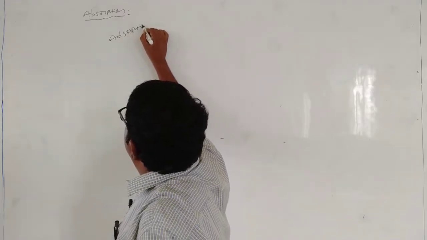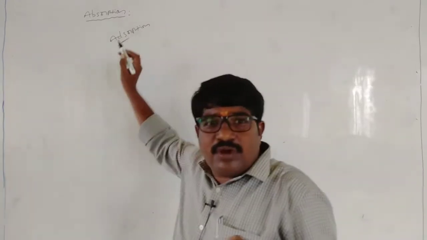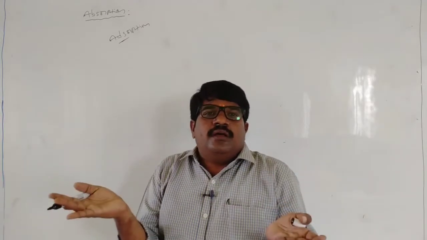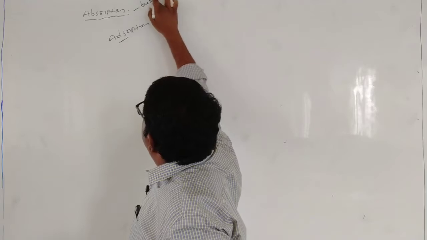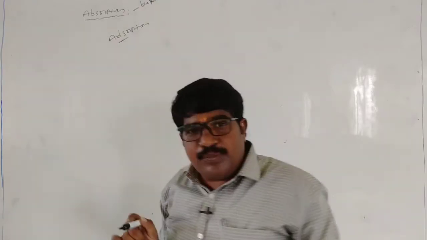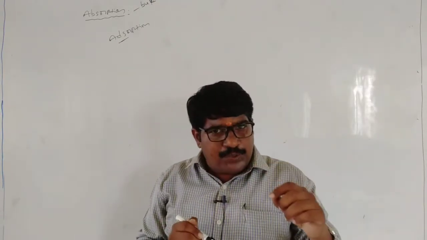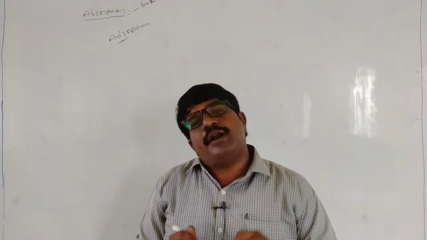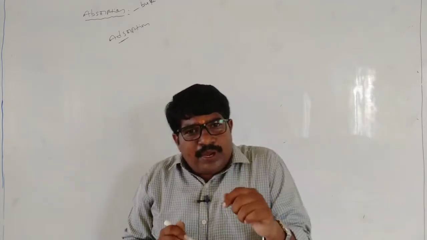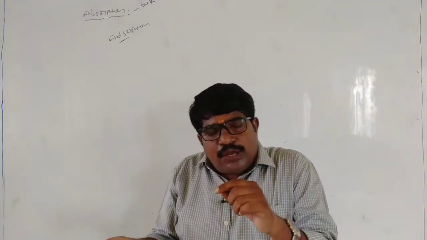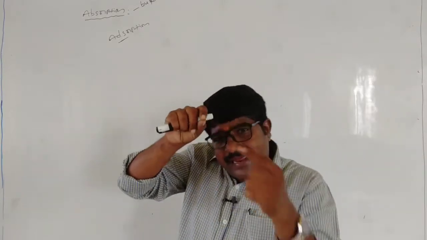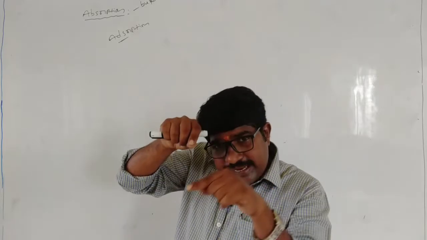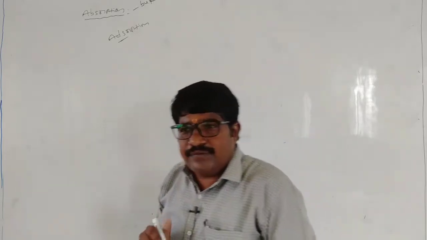Adsorption means it is what? Surface phenomenon. Absorption is called what? Bulk phenomenon. That means what? For example, a chalk piece dipped into the solution. What happened? The water molecules accumulate on the surface of the chalk and also enter into the inside of the chalk.